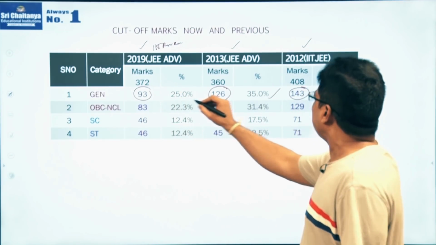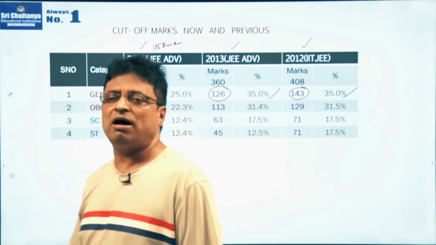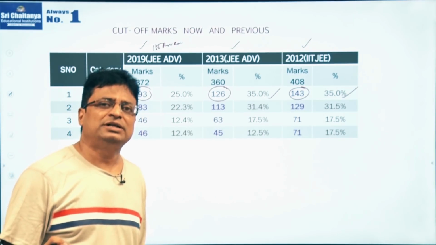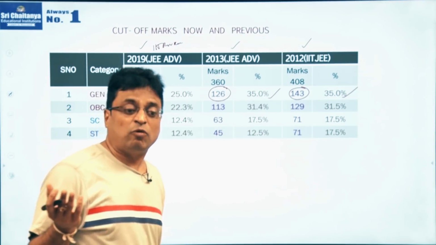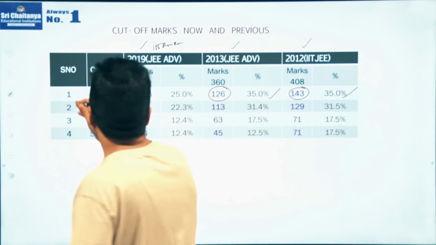And see, if you have observed all the cutoff marks, if you are maintaining just 35% of the marks, then you can easily qualify in the JEE Advanced examination. This is from the general category.